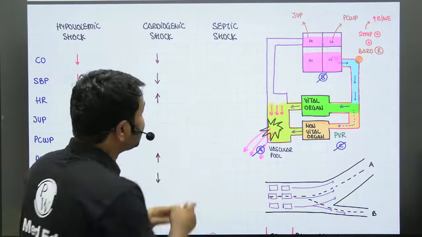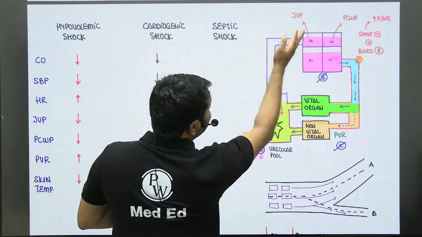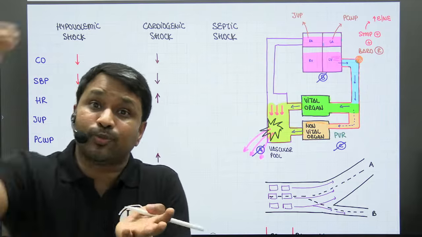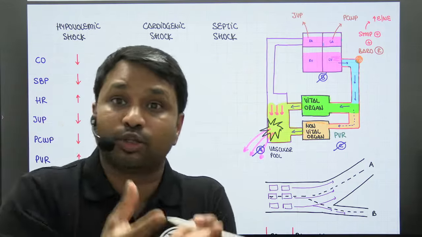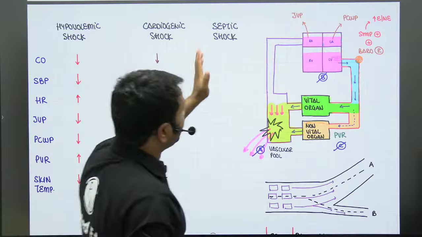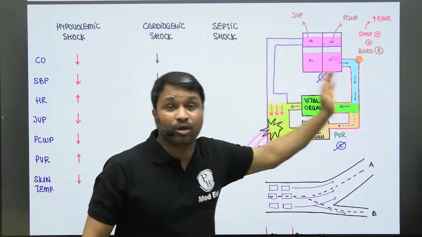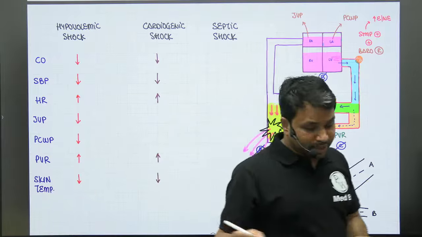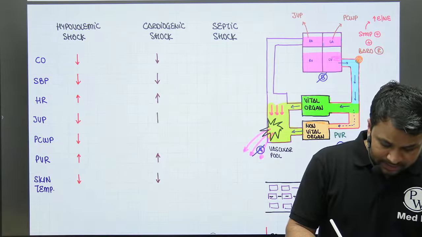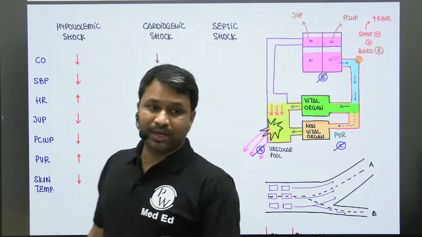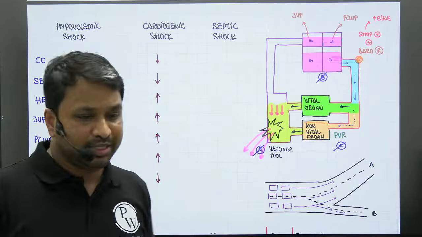Why? Because the right atria is already filled with some amount of blood. आप उसमें और थोड़ा blood डालोगे, so obviously right atrial pressure will shoot up further. Remember, in cardiogenic shock, all four chambers are filled up with blood. They are not able to eject the blood out. Hence all four chambers are pressurized. When all four chambers are pressurized, pulmonary capillary wedge pressure as well as JVP will increase in cardiogenic shock.